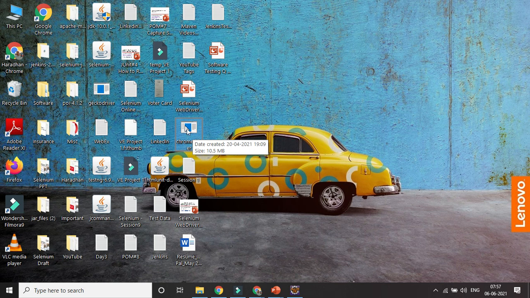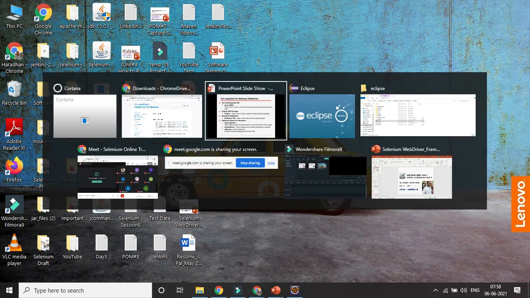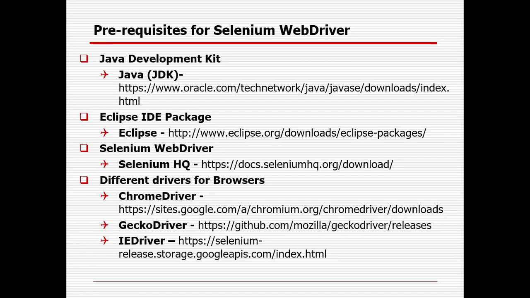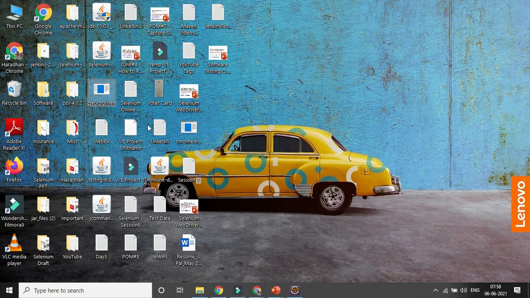Similarly, for the Gecko driver, you need to go to that path and download the relevant one based on your browser version. So I already installed these things. One is Eclipse, Java is already there, the Gecko driver and the Chrome driver exe file I have also installed, and the Selenium jar file is already downloaded. So four prerequisites are already there.